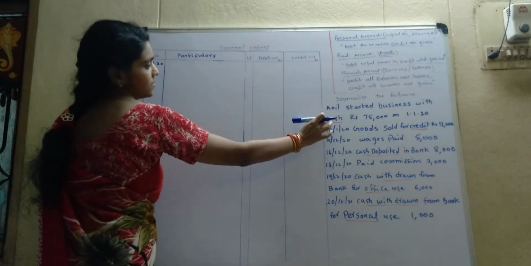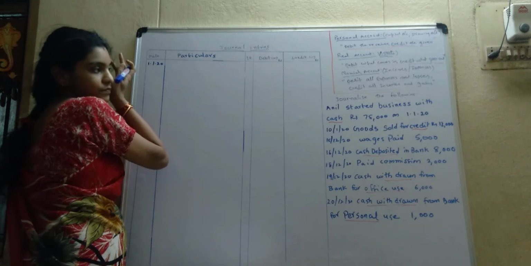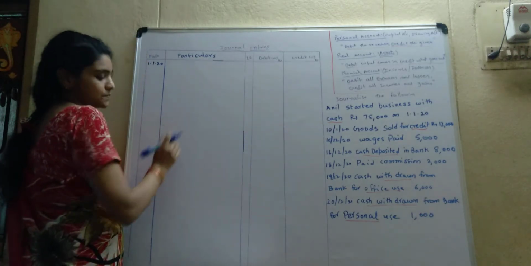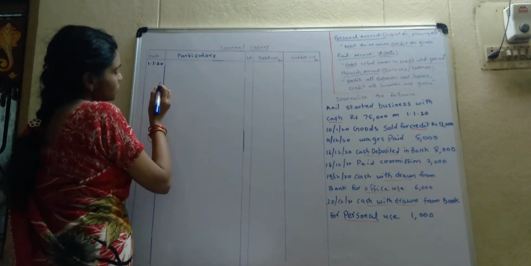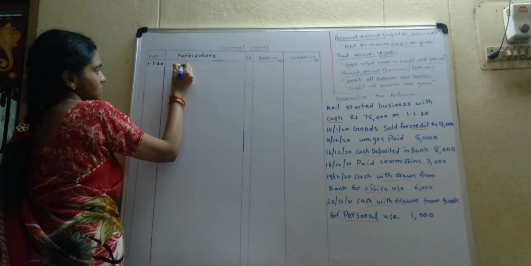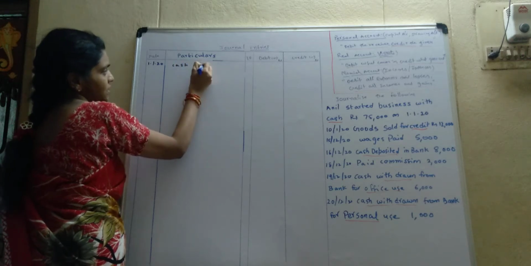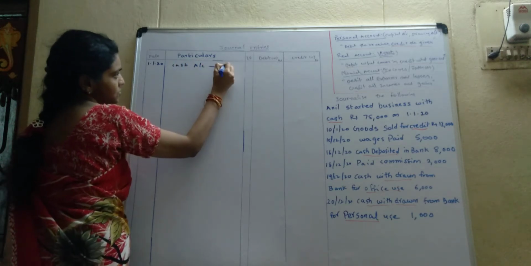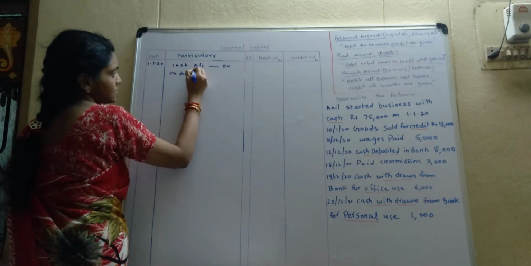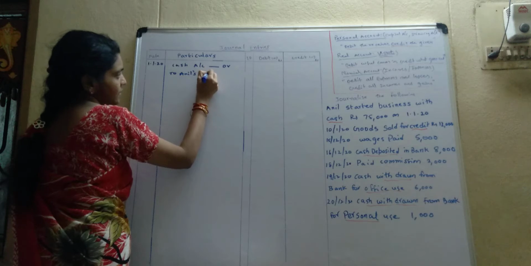Okay. Now what's the entry? Started business with cash. What's the entry for this? Cash account debtor to Anil's capital account.